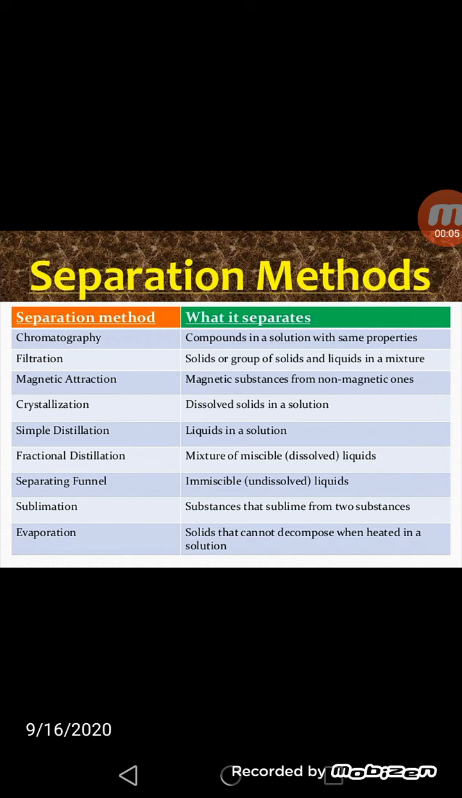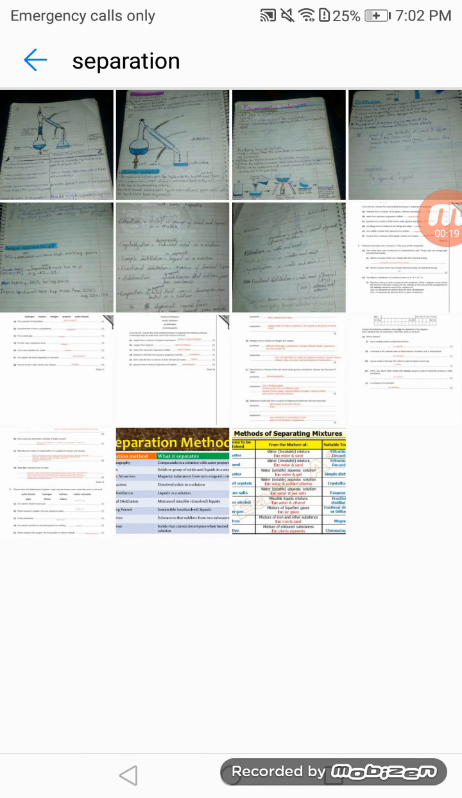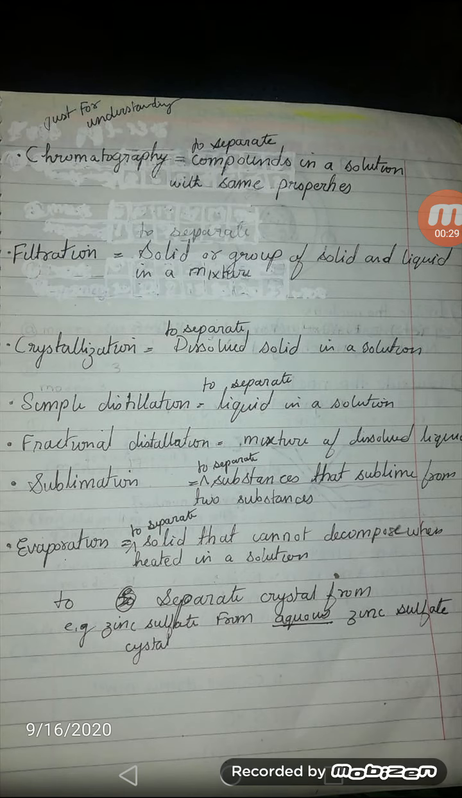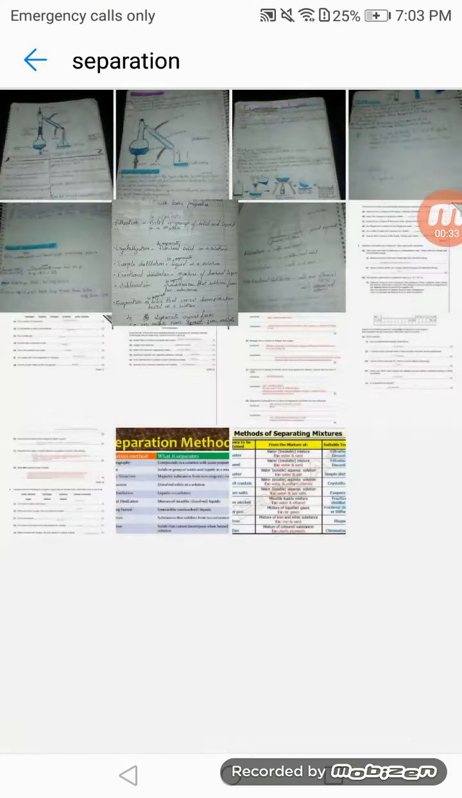Filtration. What is filtration? Filtration is a process, okay, to separate sand from a mixture of sand and water. This filtration is used with a funnel. You will separate sand and water, right? So filtration is a method to separate a solid or group of solids from a liquid in a mixture, right?